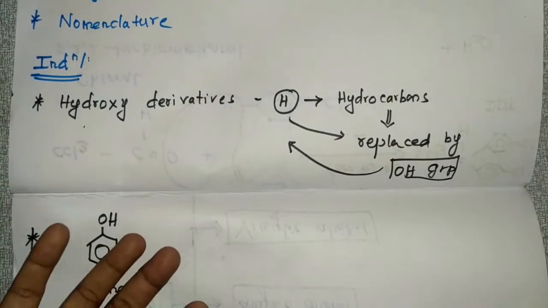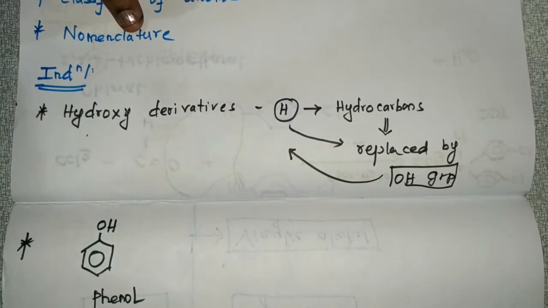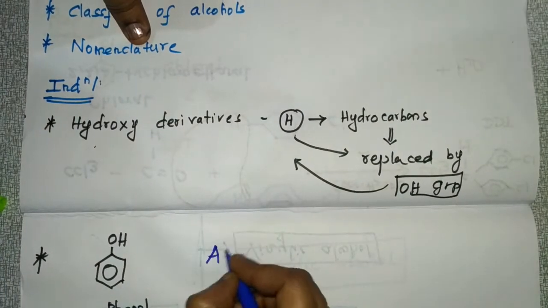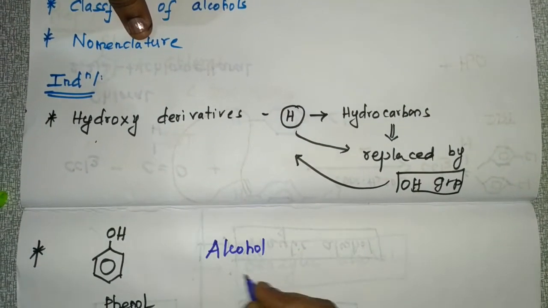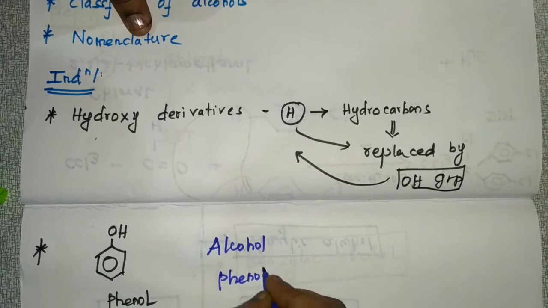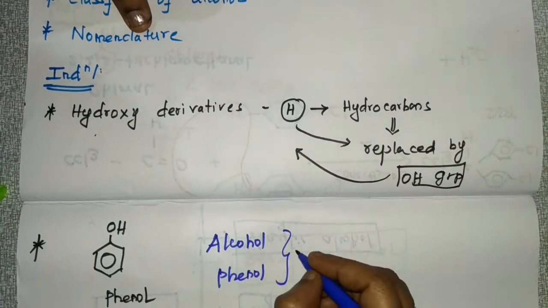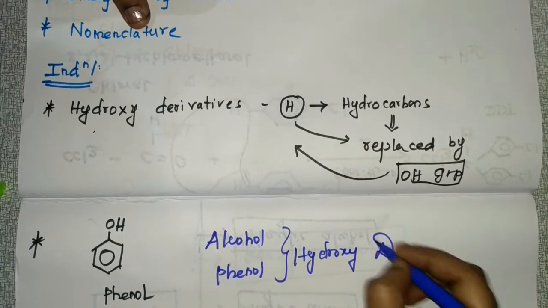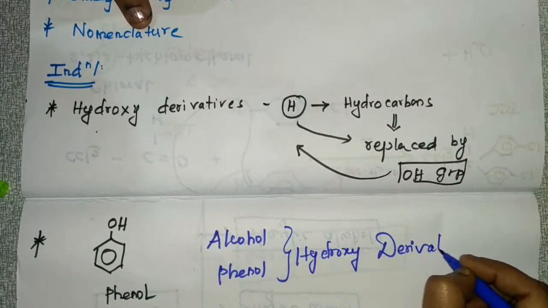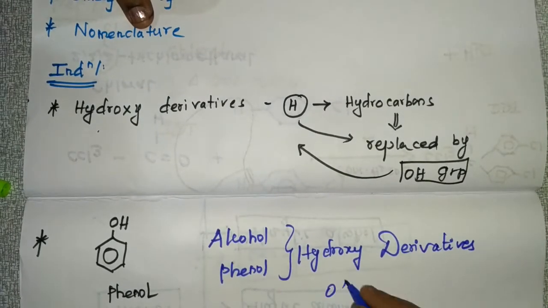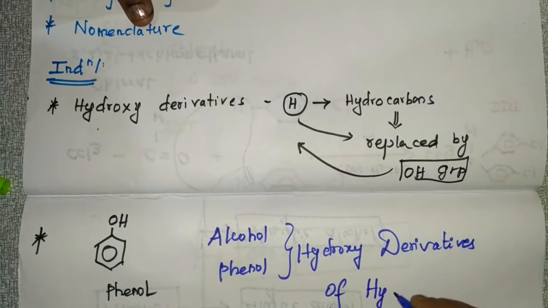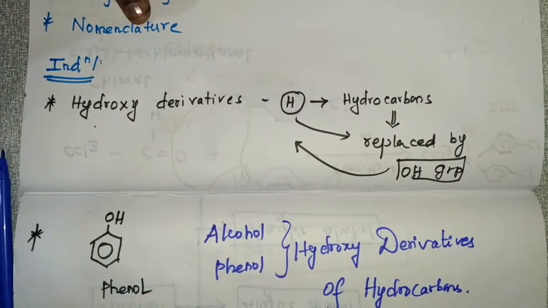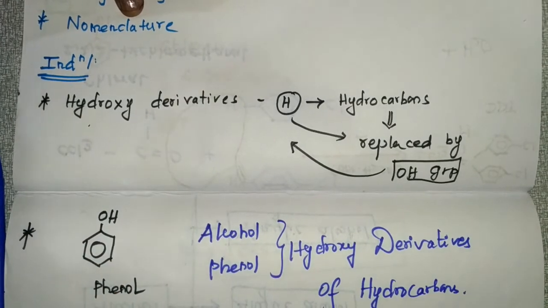So that is phenol. And if you take the hydroxy derivatives of hydrocarbons, that is alcohol and phenol, these are the hydroxy derivatives of hydrocarbons.